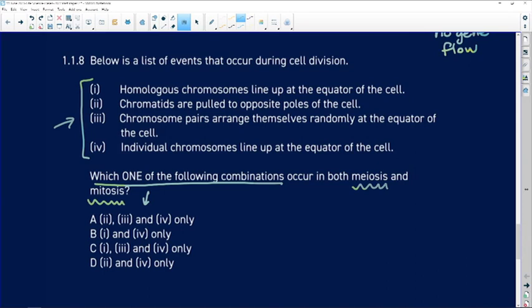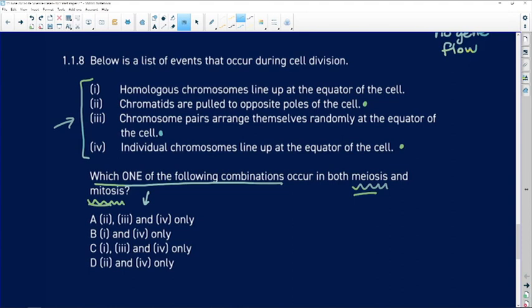So option A says you look at 2, 3, and 4, and you decide, yes, that is the combination of characteristics or events that happens in meiosis and mitosis.